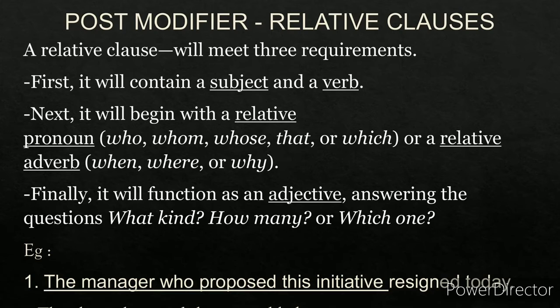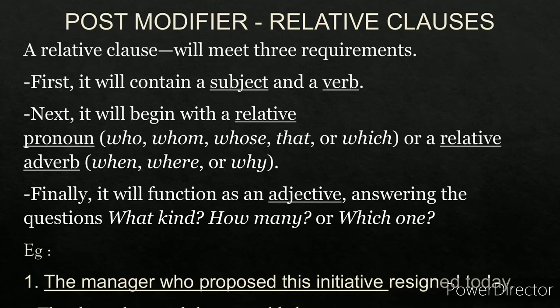Now the next post modifier is the relative clause. A relative clause will meet three requirements. It will contain a subject and a verb. It will begin with a relative pronoun like who, whose, etc., or a relative adverb like when, where, or why. And finally, it will function as an adjective answering questions like what kind, how many, or which one.